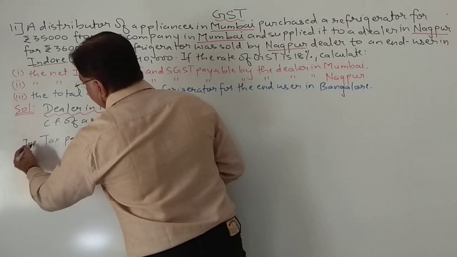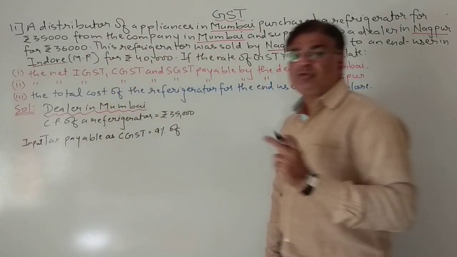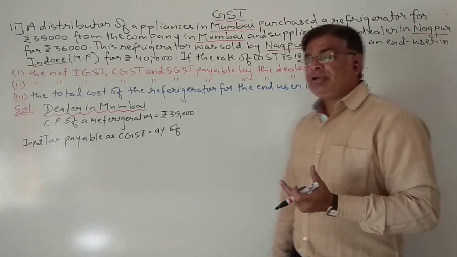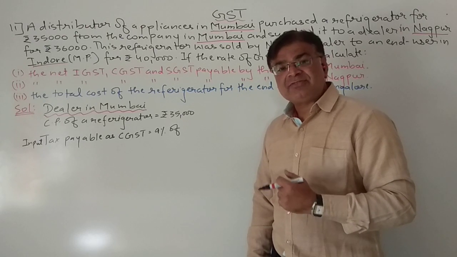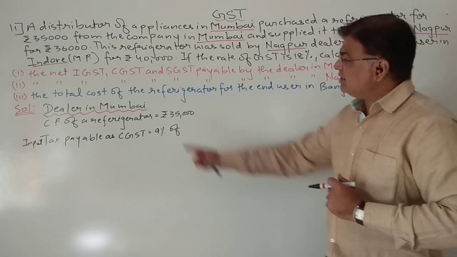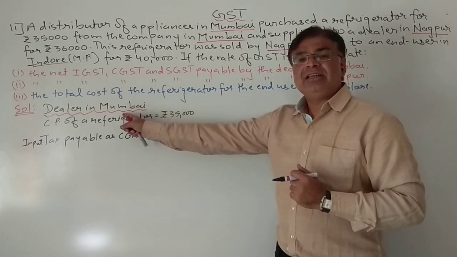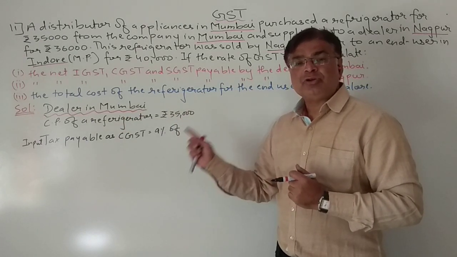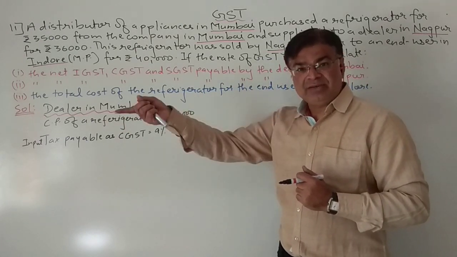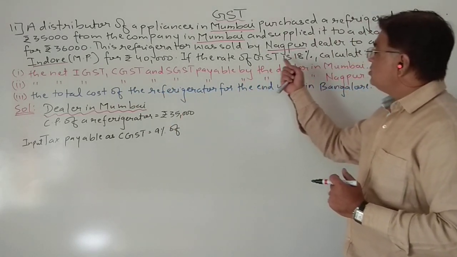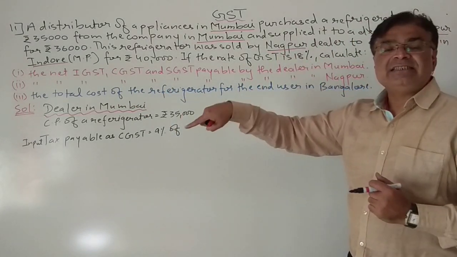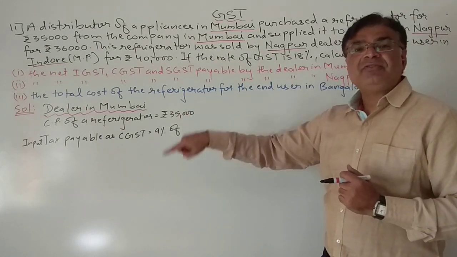So please specify which type of tax because there are two taxes, input and output. Input tax, again I am telling, whenever you are purchasing anything, the tax which you are paying, that is called input tax. Now here, this Mumbai dealer is purchasing from a company. So he has to give a tax to the company in Mumbai. And it is intrastate, so that's why 50% will go to SGST, 50% state government, and 50% central government.